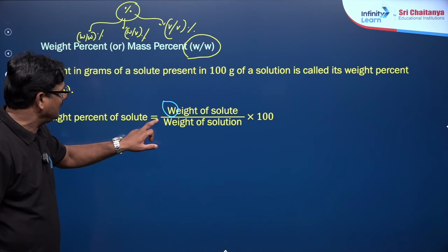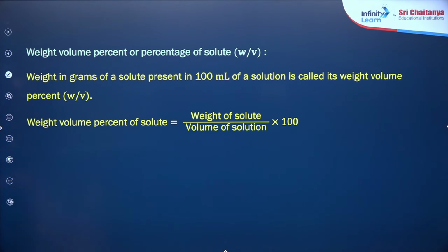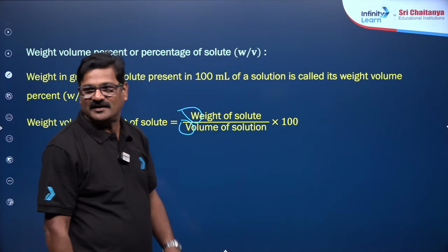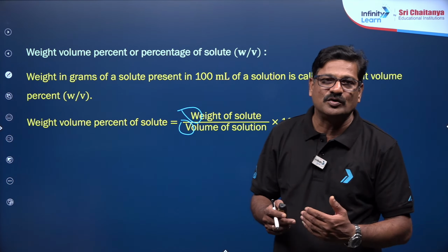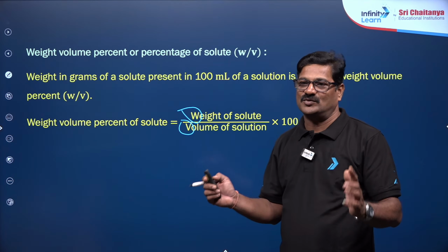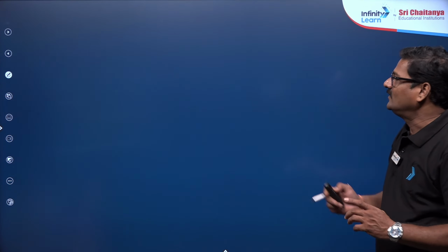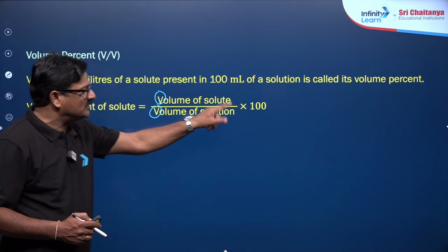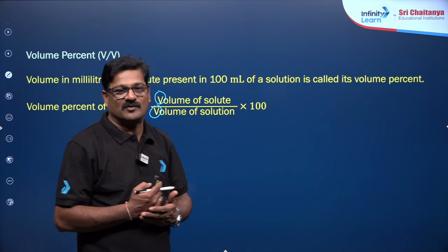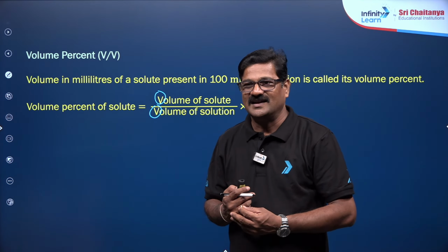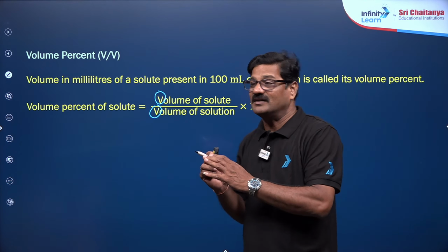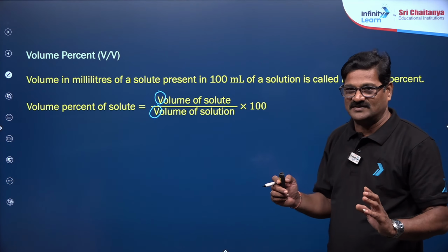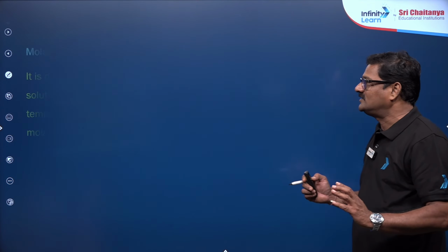Let's talk about weight by volume. Weight of solute upon volume of the solution into 100. So it is the weight of a solute present in 100 milliliters of the solution. And you can say volume upon volume into 100: volume of the solute upon volume of the solution into 100 is the volume percentage. Let me quickly complete this, because you already had these in your basic concepts of chemistry in the 11th standard. Now let us go into the details.